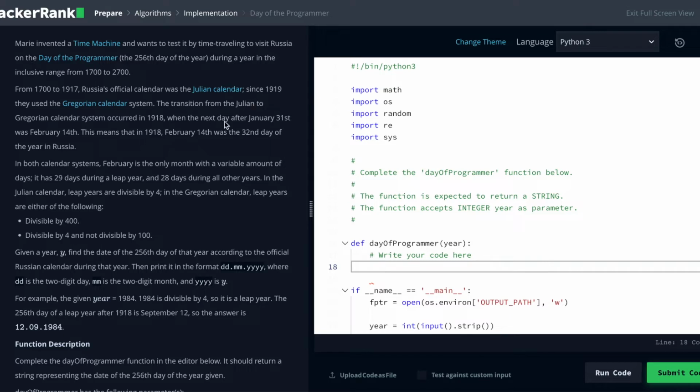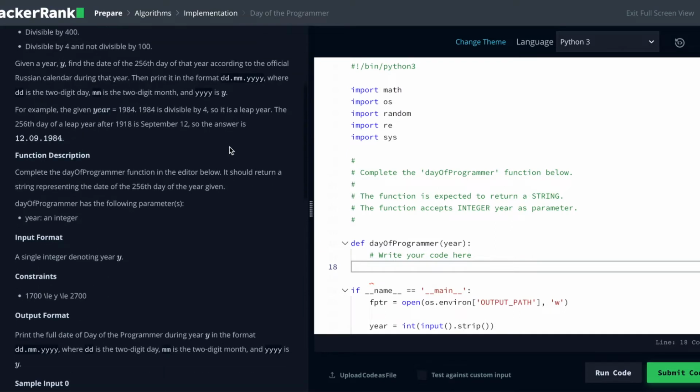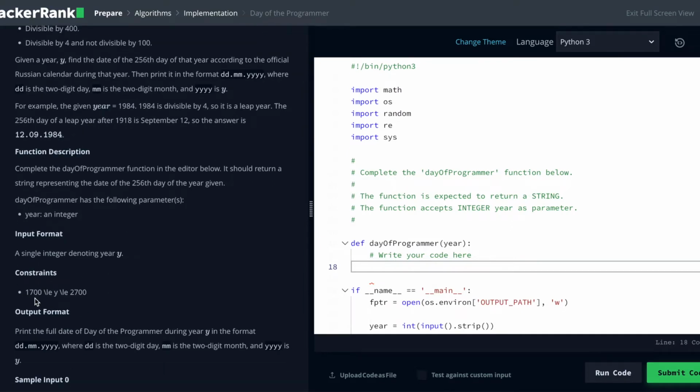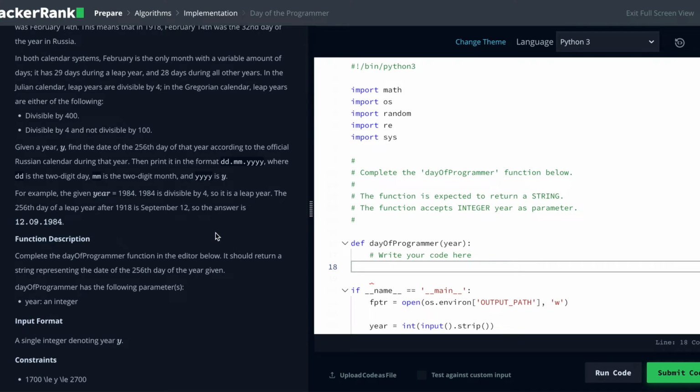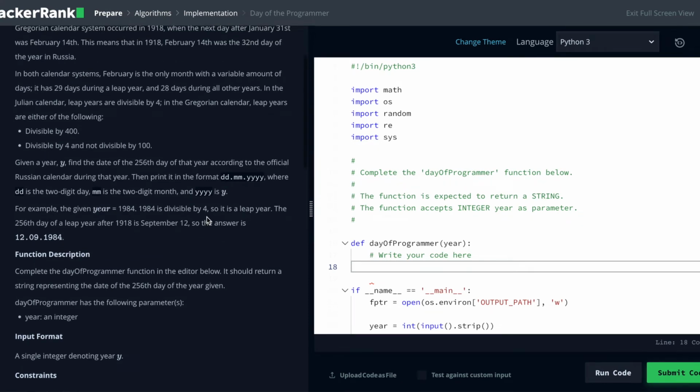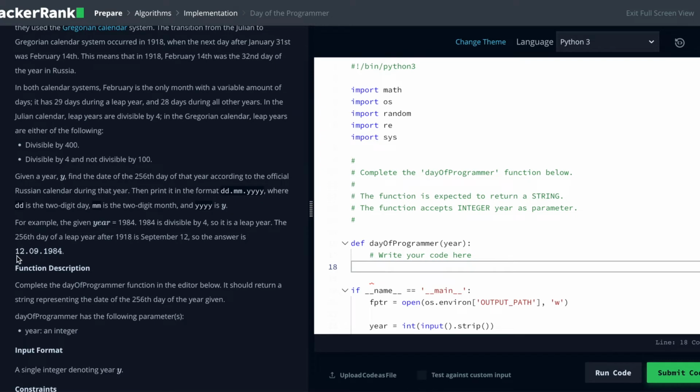In this question, we'll be analyzing years from 1700 to 2700. The input will be the year, and we want our output to be the date in this format: day, month, year.